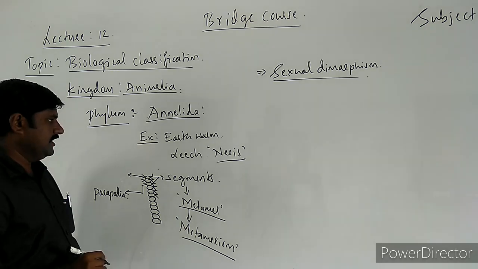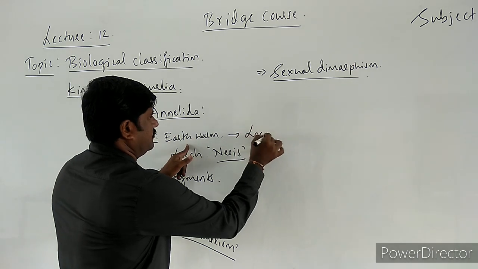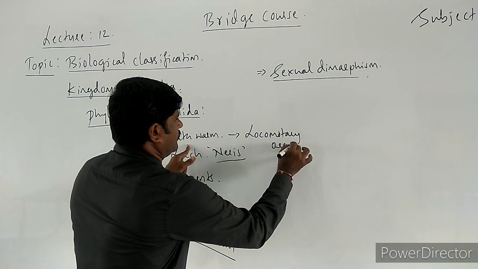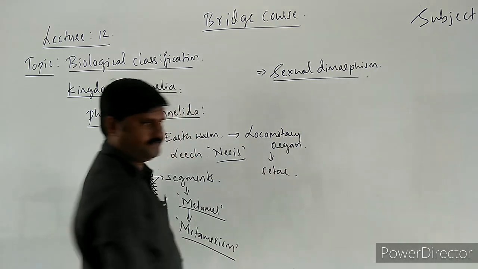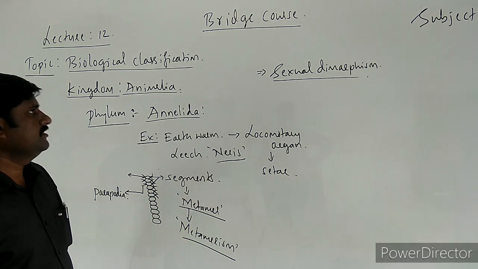In the same way, in the case of the earthworm, the locomotory organs are called setae. It is a unique feature in this animal.